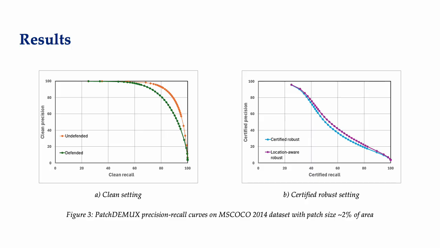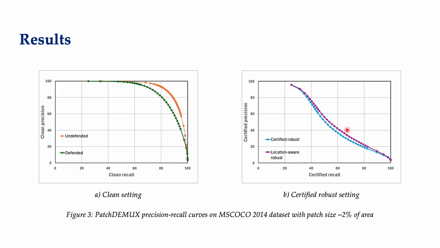All right, here we have the associated precision recall curves. This is where you take the model outputs and sweep them across a wide variety of decision thresholds and then plot the associated precision and recall pairs. On the left, we have the clean setting, and you can see that in green, adding PatchDEMUX as an overhead doesn't detract too much from the overall curve. On the right, we have the certified robust setting, computed using our certification procedures.